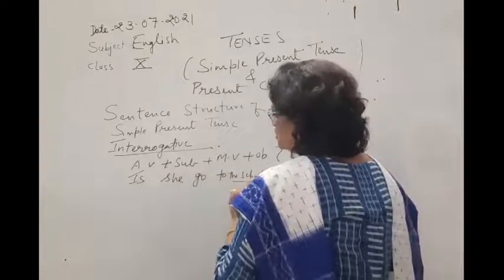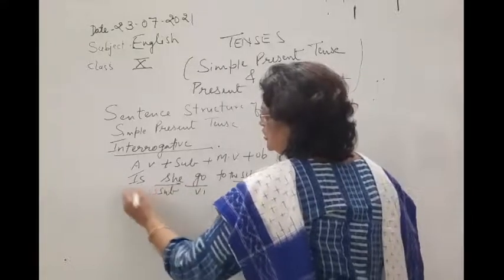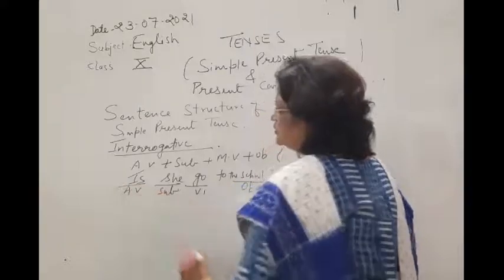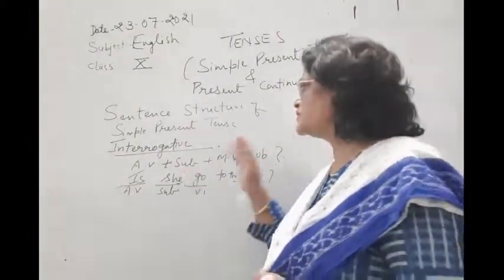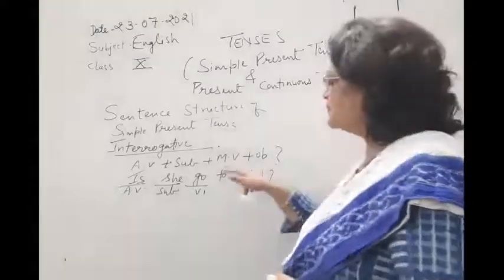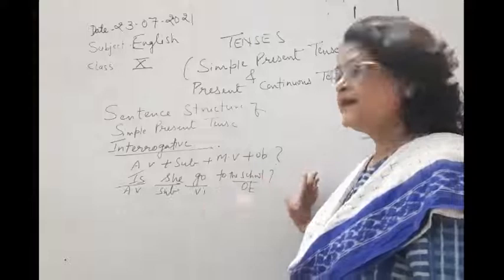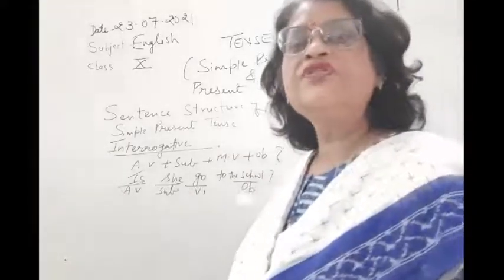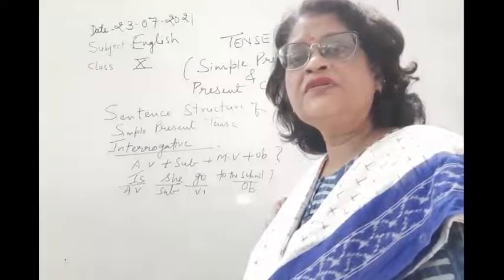This is the object, this is V1, this is the subject, and this is the auxiliary verb. So an interrogative sentence always has this formula: auxiliary verb plus subject plus main verb, and then object.